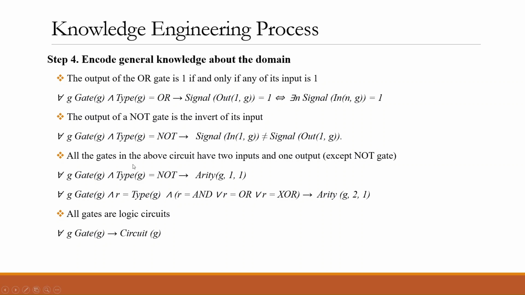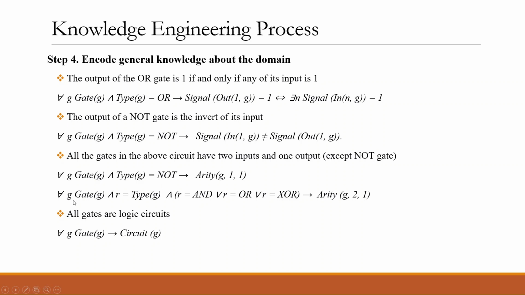All the gates in the above circuit have 2 inputs and 1 output, with the exception, as we said earlier, of the NOT gate. So for any given gate G, where the type of the gate is NOT, we have the functionality. We discussed a bit earlier about functionality. Functionality specifies the number of inputs and outputs for a gate. Okay, so here we specify that for the gate G, we have 1 input and 1 output, because the gate NOT receives 1 input and has 1 output.